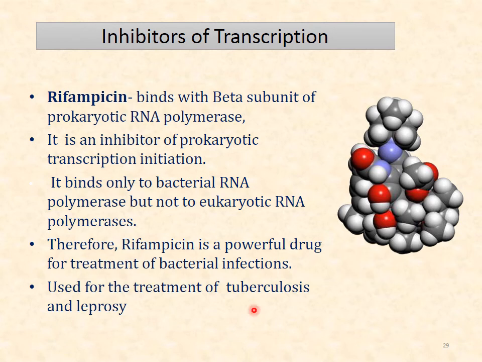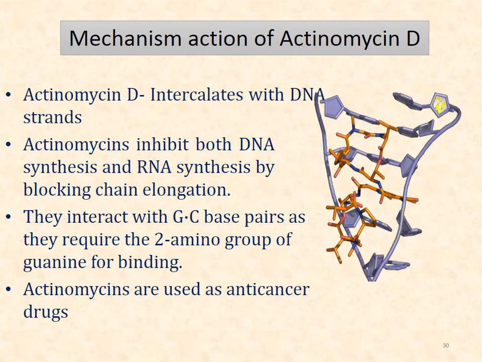So now the inhibitors of transcription. Rifampicin inhibits the beta subunit of prokaryotic RNA polymerase. So it inhibits the binding of RNA polymerase to the template strand, and in this way it inhibits transcription. Then actinomycin D intercalates the DNA strand, and it inhibits both DNA synthesis and RNA synthesis.